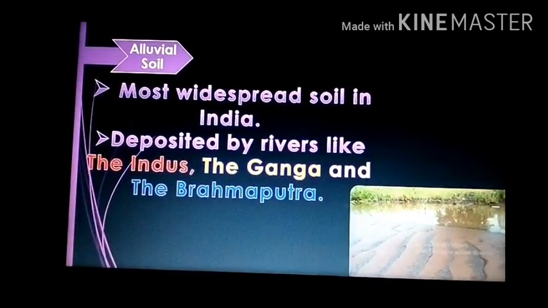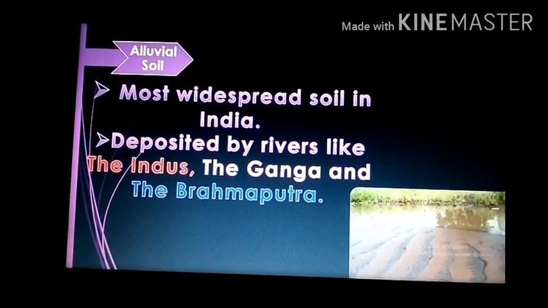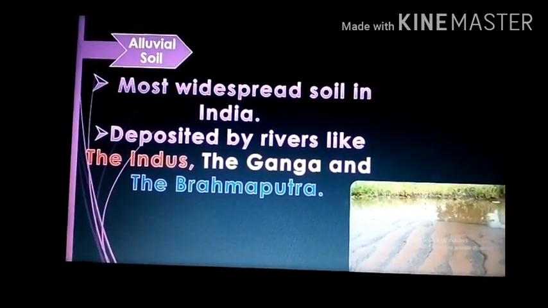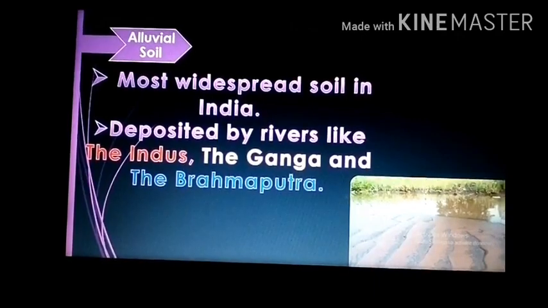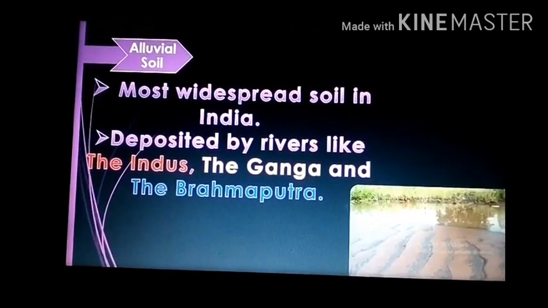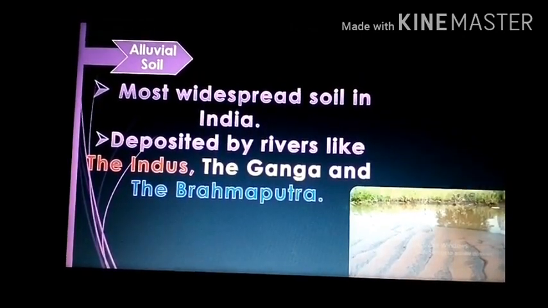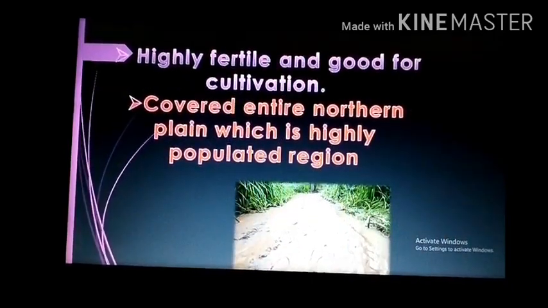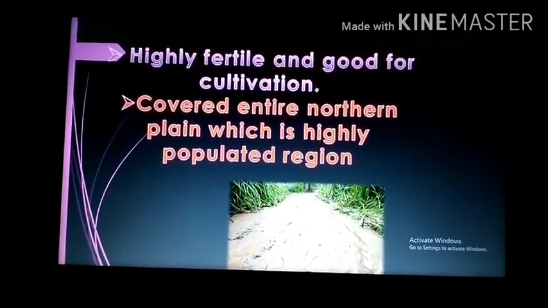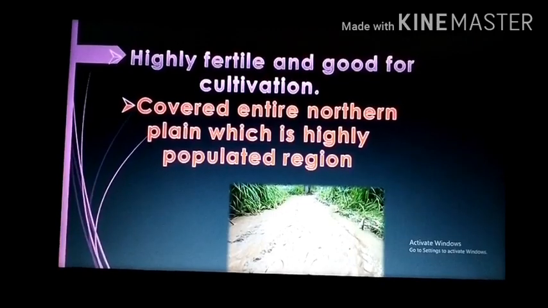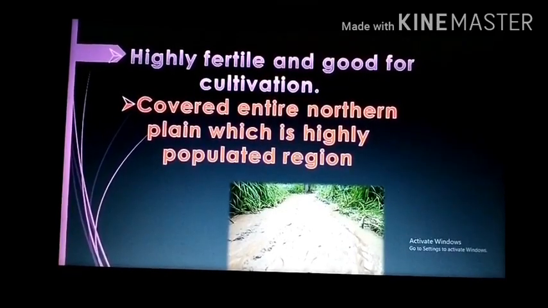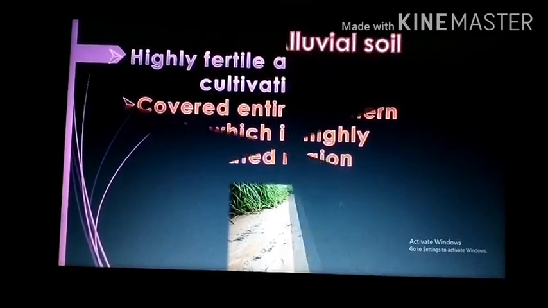Alluvial soil. This is the most widely spread and the important soil of India. These have been deposited by the three important Himalayan river systems, the Indus, the Ganga and the Brahmaputra. Due to its high fertility, regions of alluvial soils are intensively cultivated and densely populated.